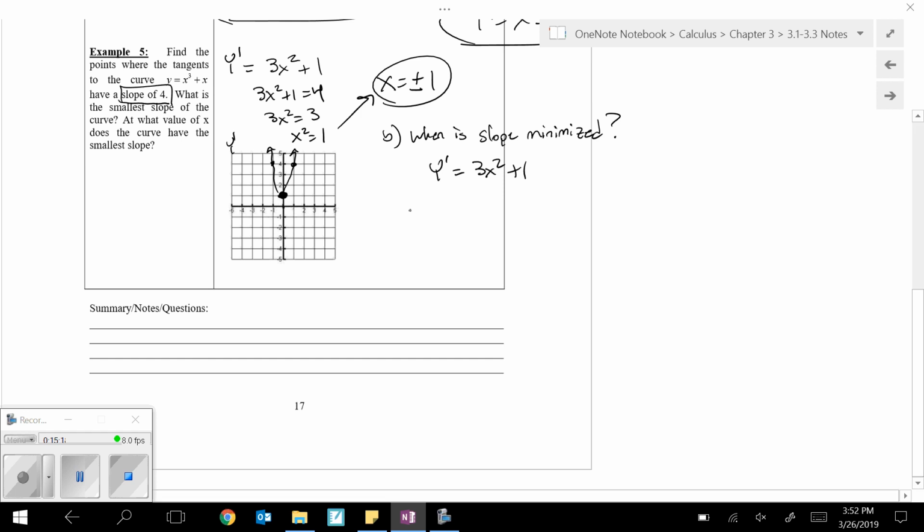The y value is 1. That tells us because the minimum of the derivative is 1, the smallest or lowest slope of the original function y is 1. Hey, that wasn't so bad.